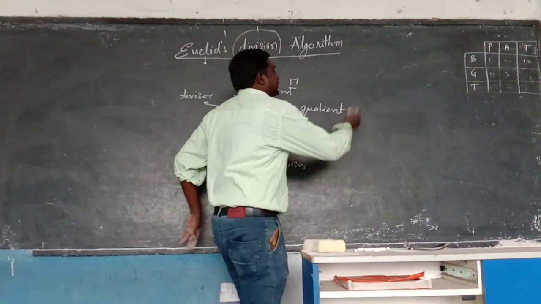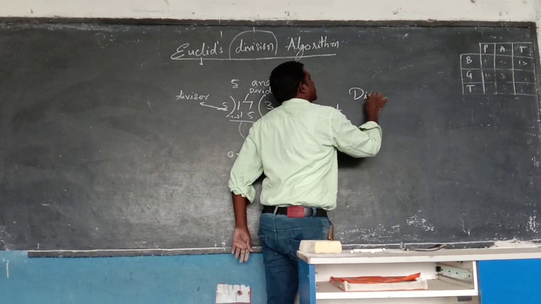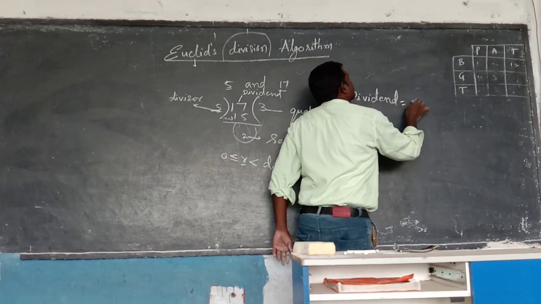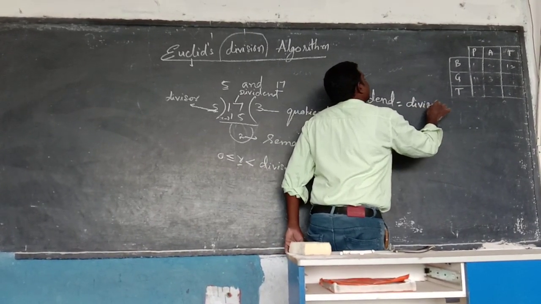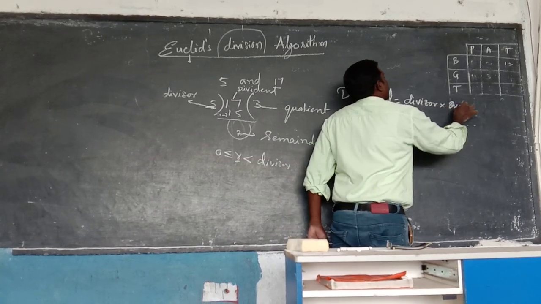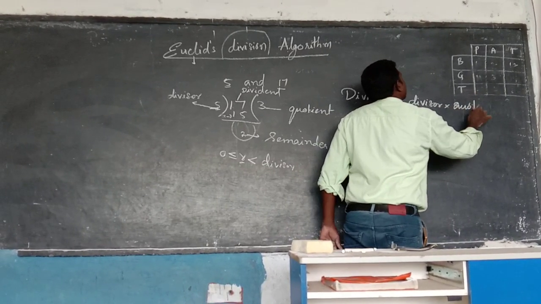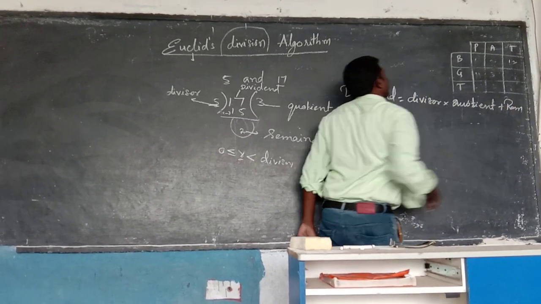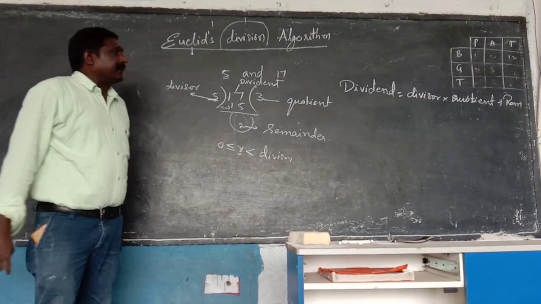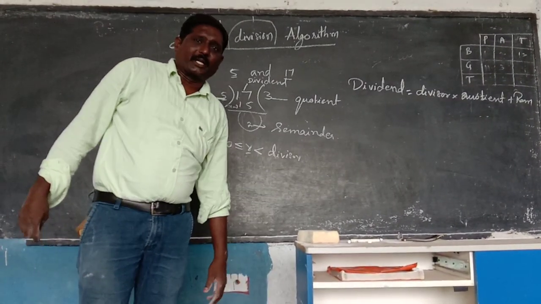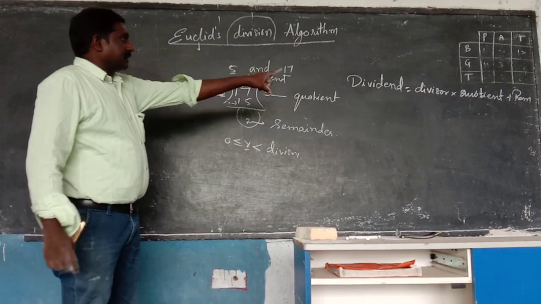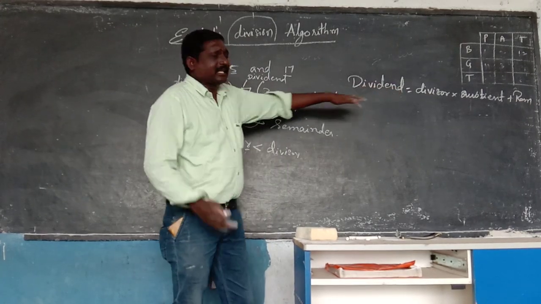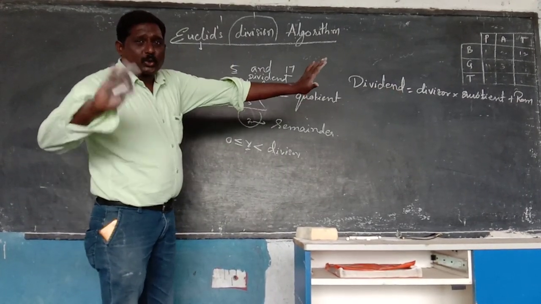That statement is: dividend is equal to divisor into quotient plus remainder. Once we apply this statement, we can verify whether the division is true or not.